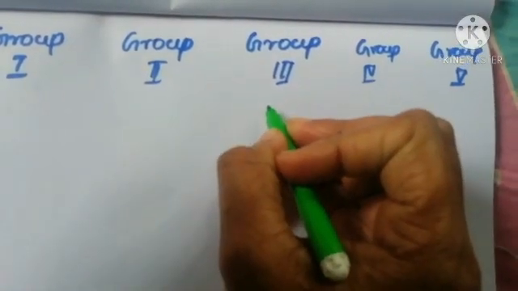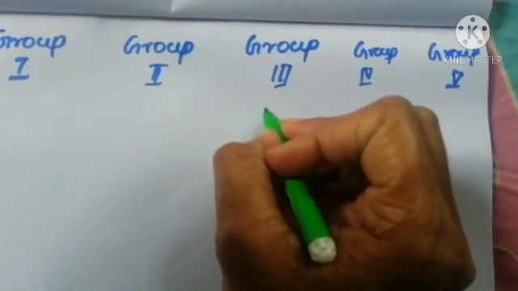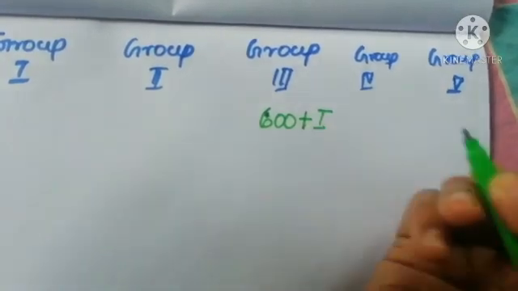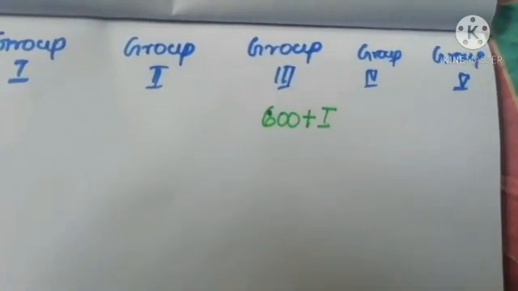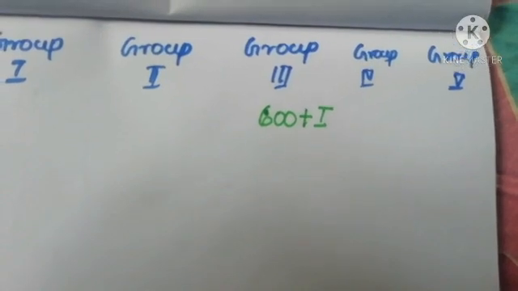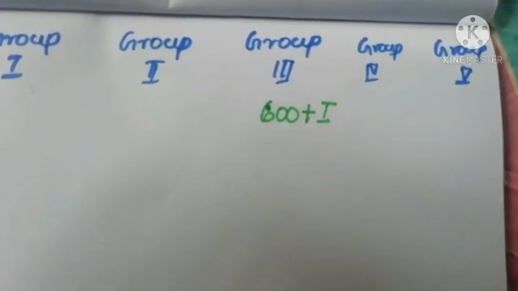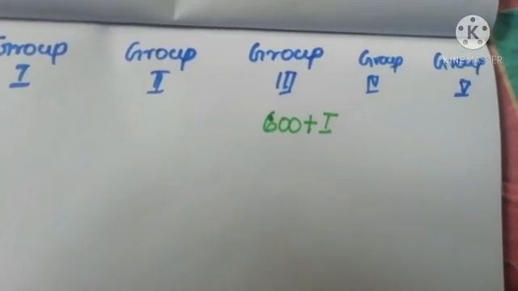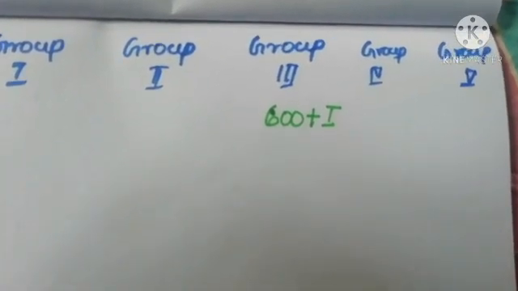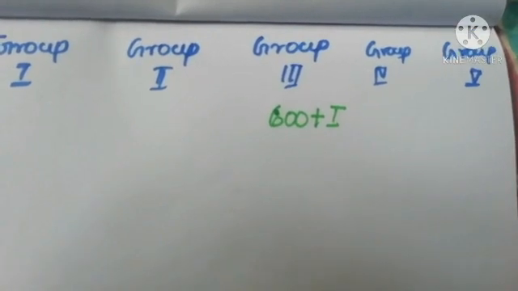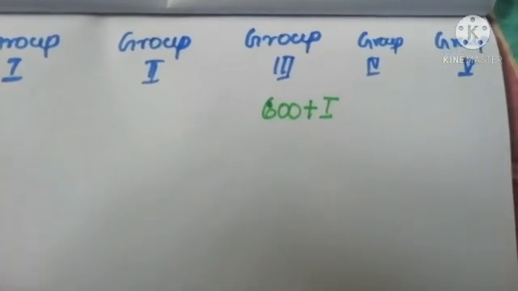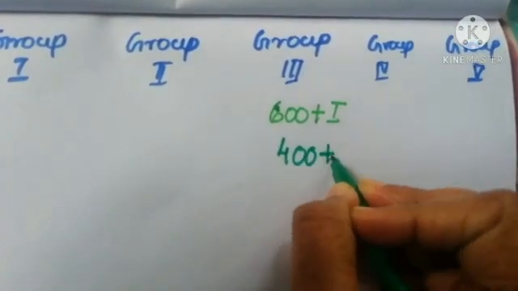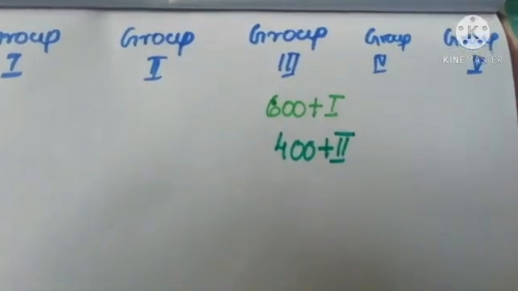That is, this is the third group. The third group got 600 rupees more than the first group. Okay. Then again it is saying that the third group got 400 rupees more than the second group also. That is, 400 rupees more than the second group.